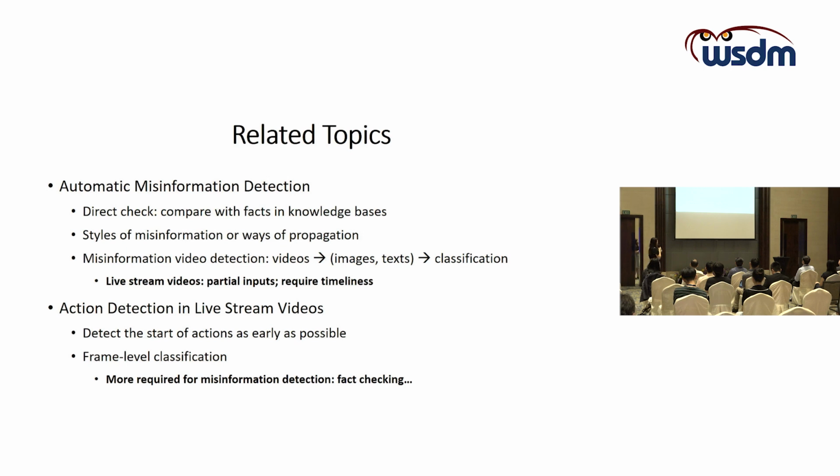But the difference is that instead of receiving the whole video at one time, detection in live streaming video only receives partial inputs. In other words, the partial video, and it requires timeliness, which requires the model to detect the misinformation as soon as possible. The other related topic is action detection in live streaming video. It requires detecting the start of the actions as soon as possible.